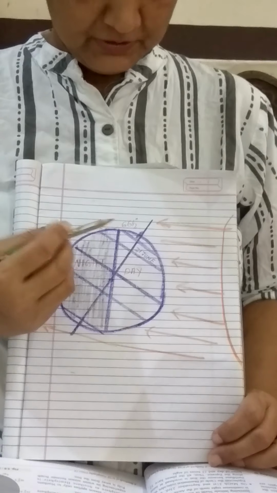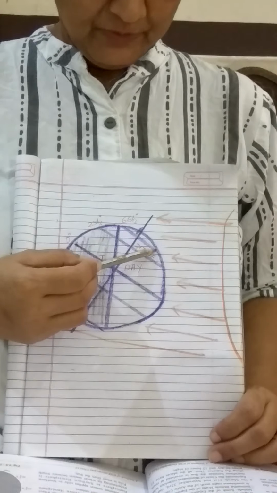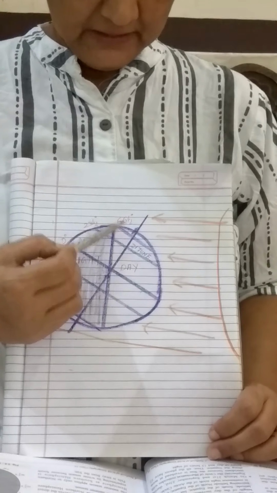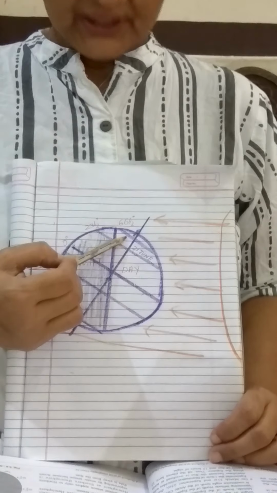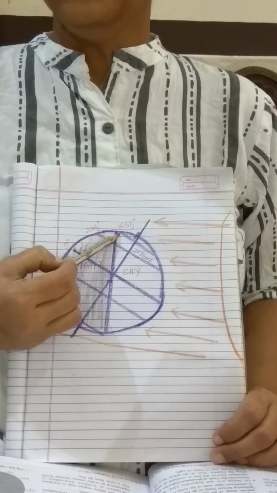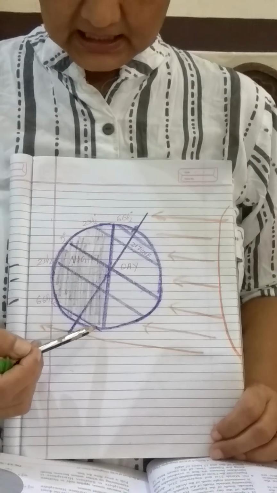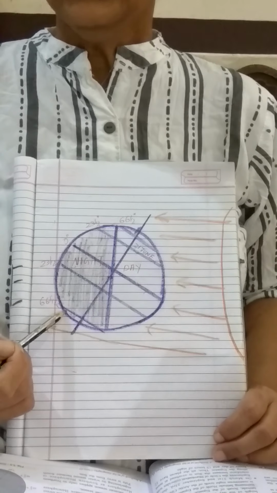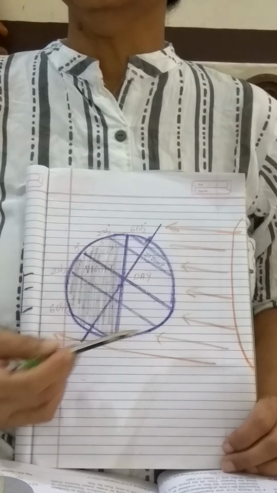Now look at the pole side. Here you see the Arctic Circle at 66.5 degrees. This region is not able to experience any night. And this region, the Antarctic Circle, does not face the sunlight.